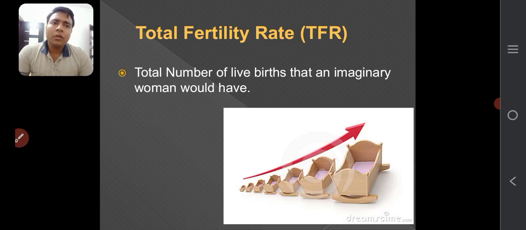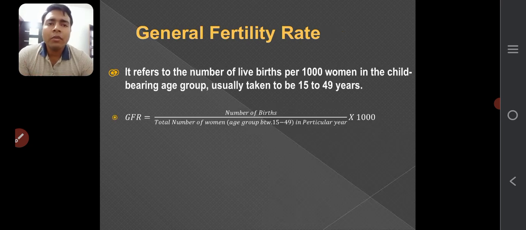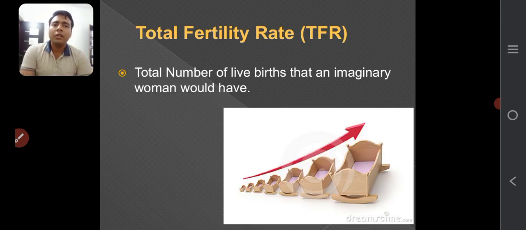Then total fertility rate: the total number of live births that an imaginary woman would have. So this is called total fertility. How can we find out the total fertility rate? For example, we find out the age specific fertility rate. What is age specific fertility rate? From age 16 to 20, if we find out the fertility rate, we will use the same formula which is given here. And from 20 to 25, we will find out another, and 25 to 30, then 30 to 35, then 36 to 40, and then we will add all. After adding all, we will get the total fertility rate. Okay? This is called the total fertility rate.